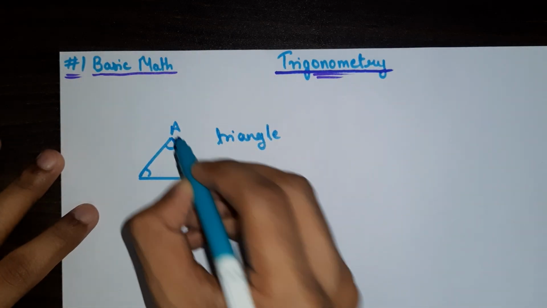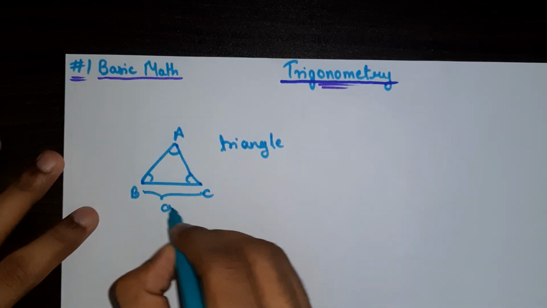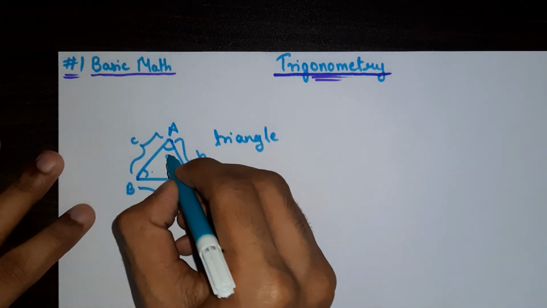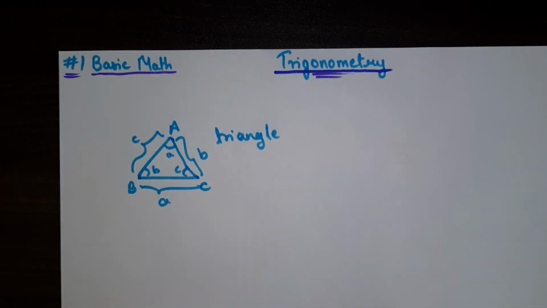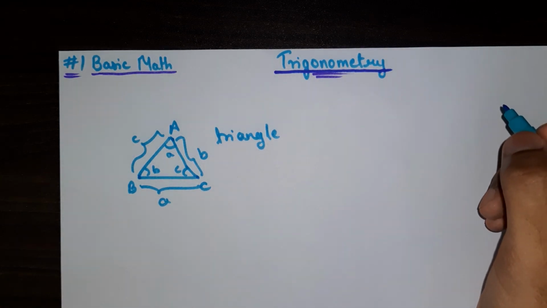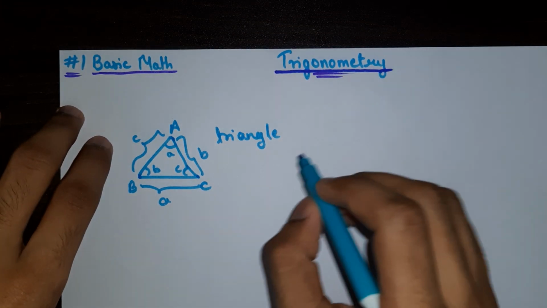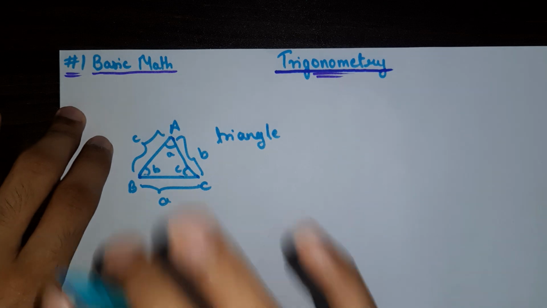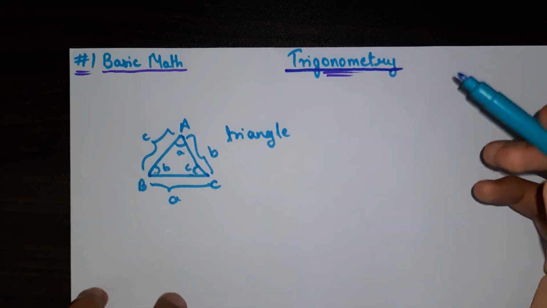Let's say the vertices are A, B and C. The sides are, let's say, this is a, this is b and this is c, and this angle is A, this angle is B, this angle is C, right? So this is a general form of a triangle. Now what we are going to learn in trigonometry is essentially the relation between angles and sides of a triangle. So if we are relating the angles and sides of this triangle, that study comes under trigonometry, right?